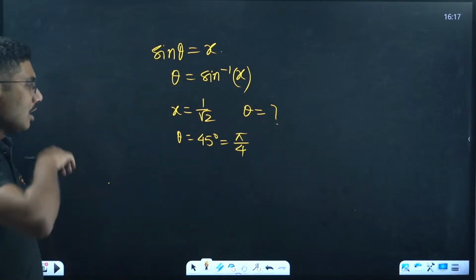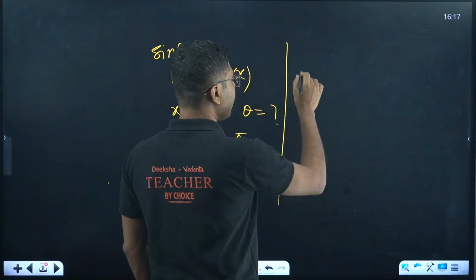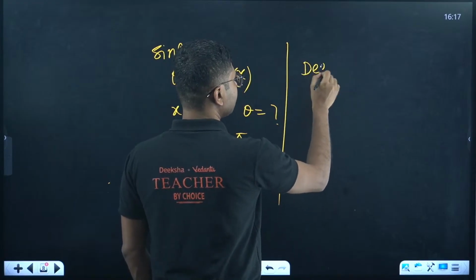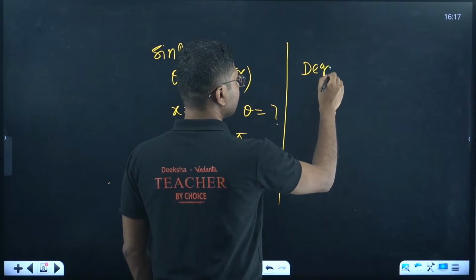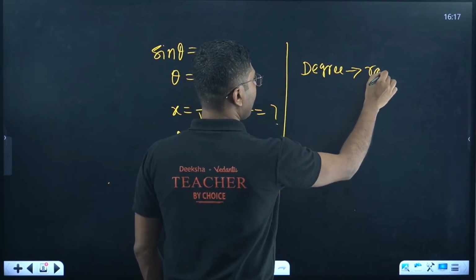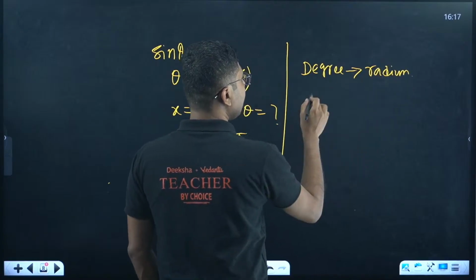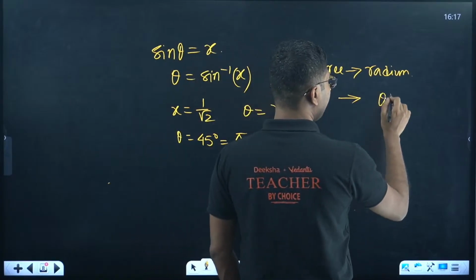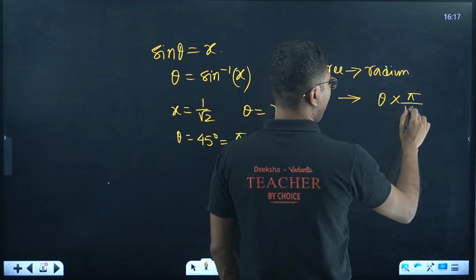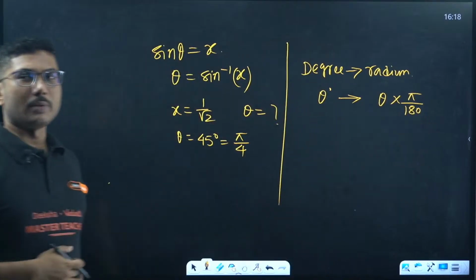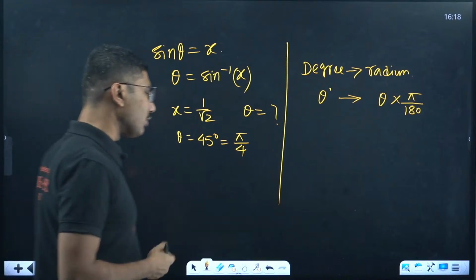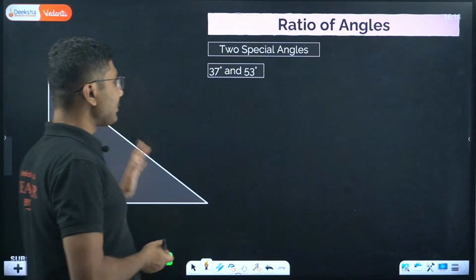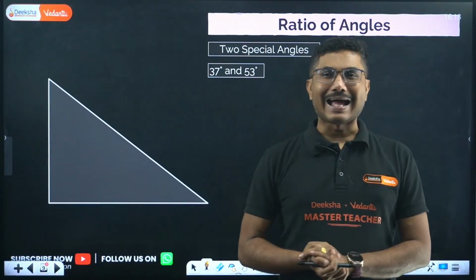So how to convert degree to radian if you have forgotten? If some theta in degrees is given, you can convert it into radian by multiplying by pi by 180. If you multiply, you will get the value in radian. Radian is also super important.